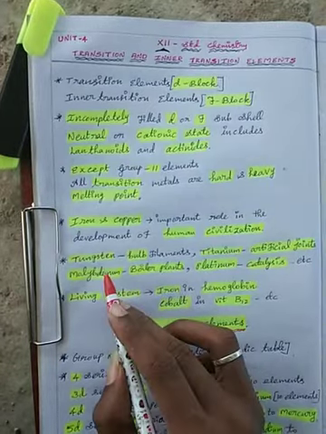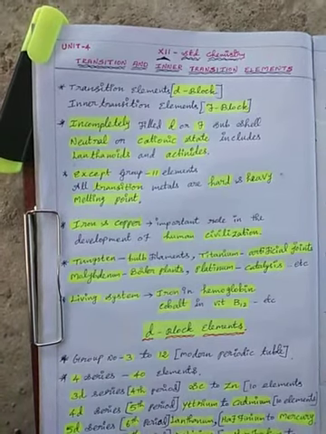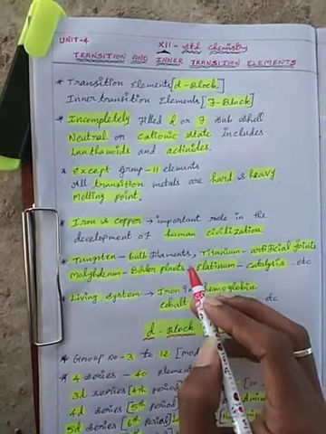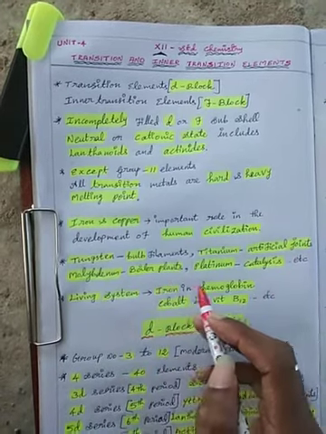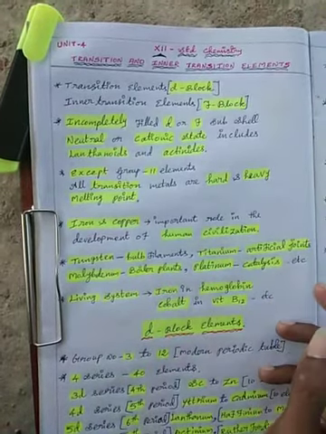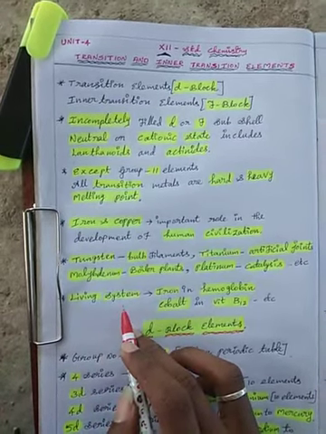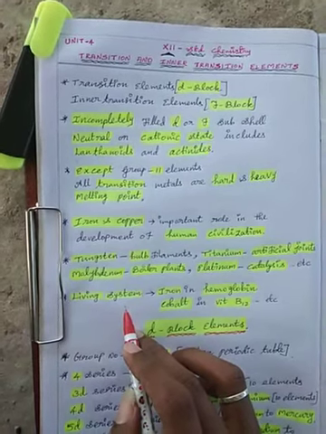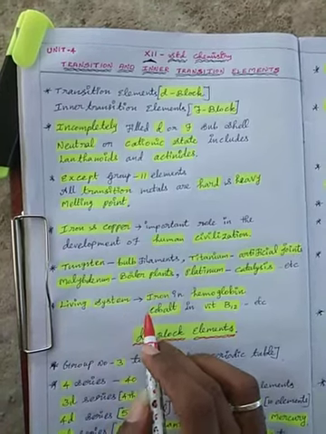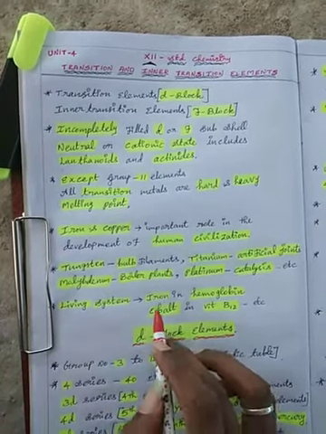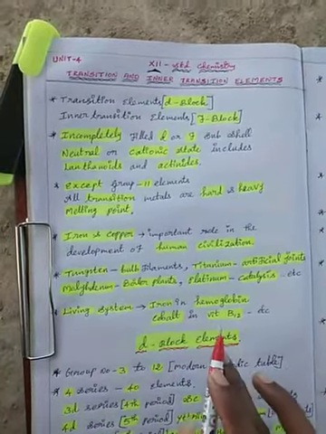Next is tungsten. Every element is important, so we discuss one or two. Tungsten is used in bulb filaments, titanium in artificial joints, molybdenum in boiler plants, platinum as a catalyst, etc. In the human living system, coordination compounds, metal complexes are also discussed in that lesson. In living systems, d block elements include iron in hemoglobin, cobalt in vitamin B12, etc.